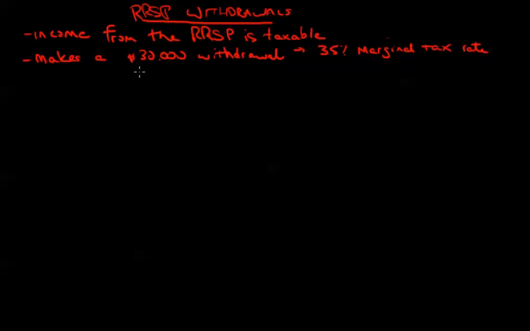Well, we'll just apply that 35% to that RRSP withdrawal. So $30,000 less 35% brings me down to $19,500. That will be my net amount after tax. However, you're not going to pay that tax until tax time.